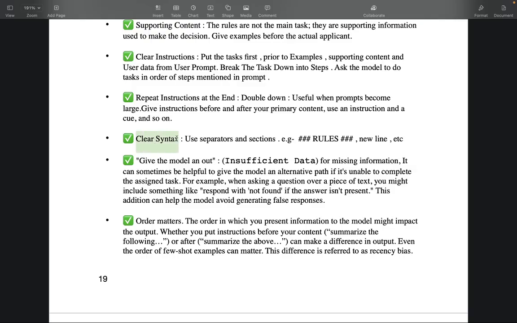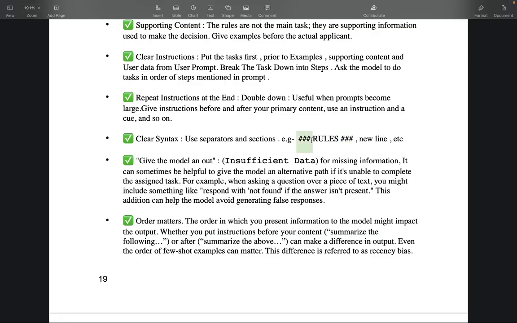Clear syntax: use separators and sections in the prompt. For example, when you are giving rules, you can use triple hash or a new line strategy, or some other syntax. What I prefer is, when I'm giving an example, like this is the input, I use triple hashes to start every new section or paragraph in a prompt.